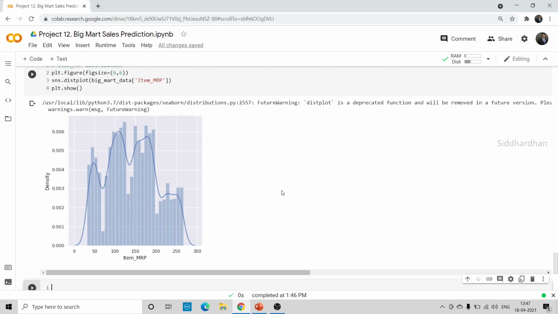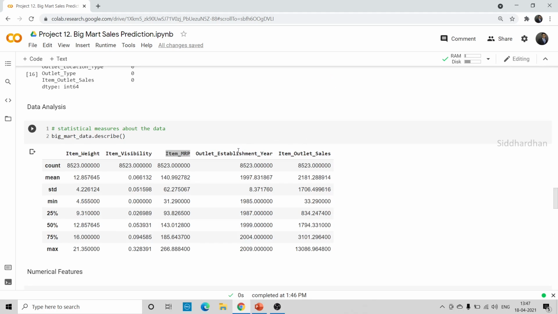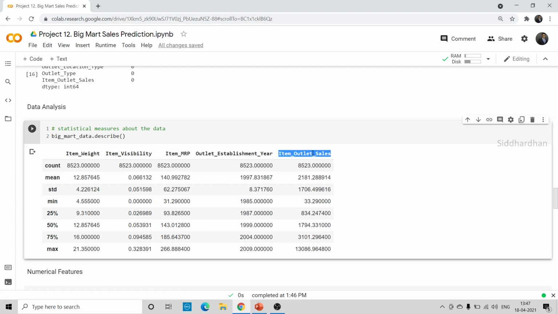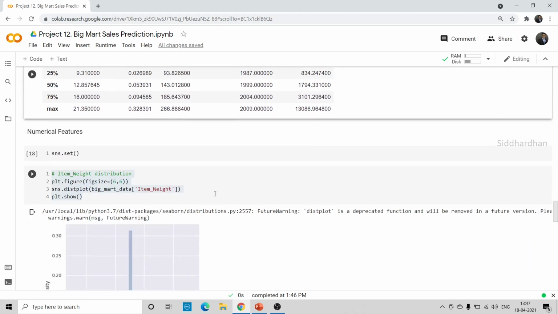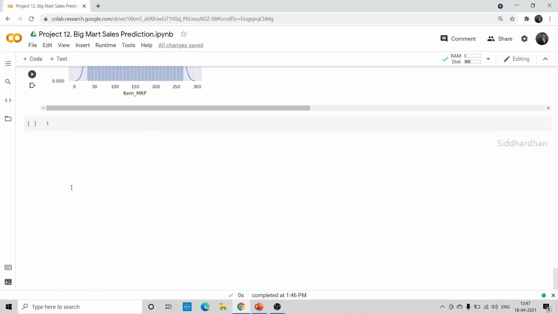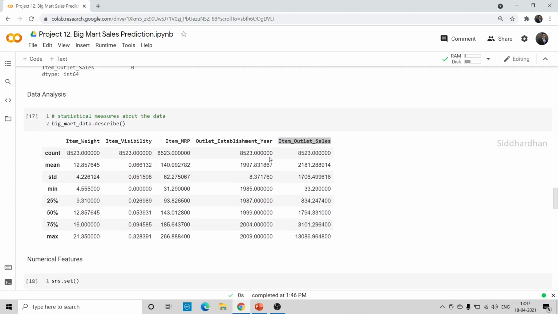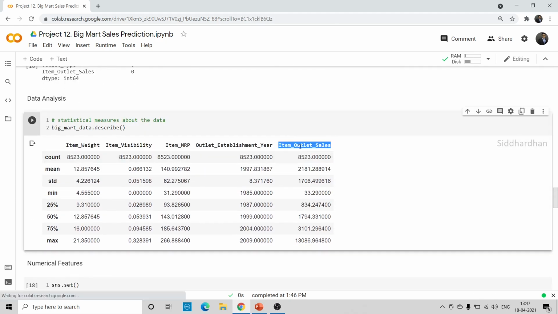Okay, so next we have the outlet establishment year and item outlet sales. So I'll just copy this, item outlet sales, and first let's put this here. And I'll copy this.